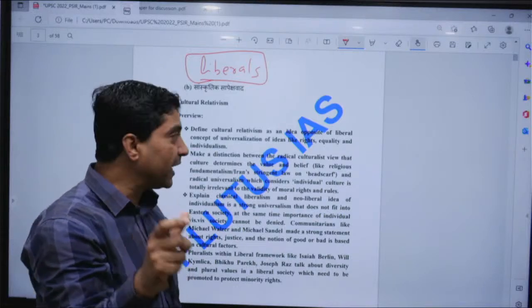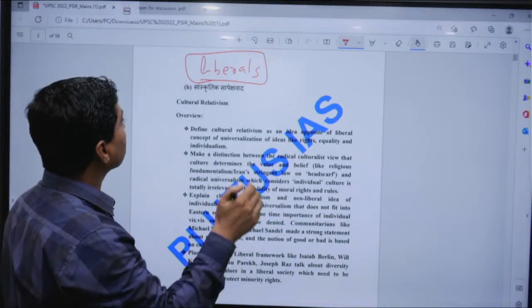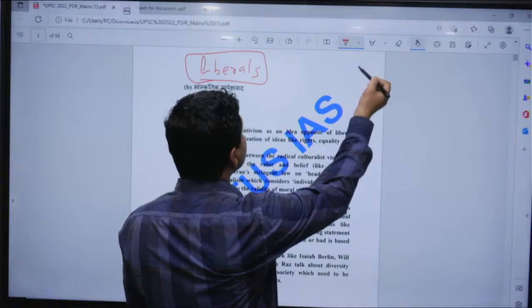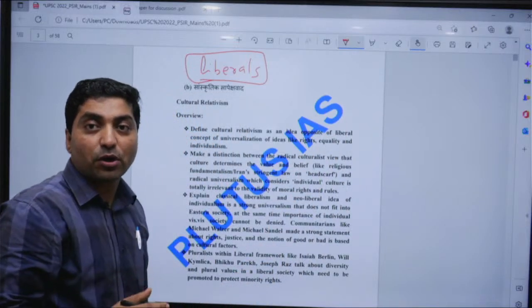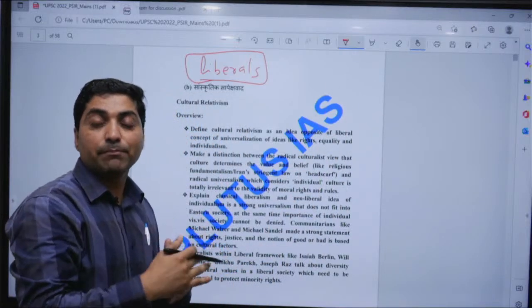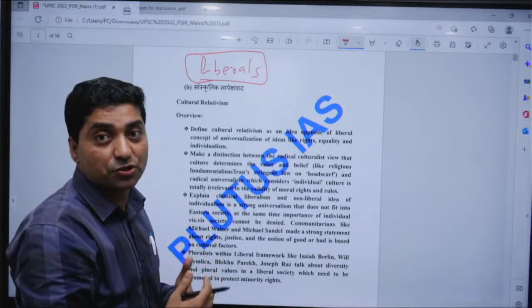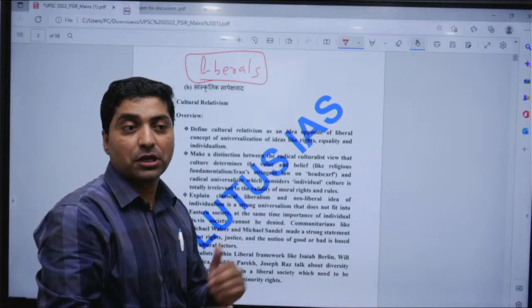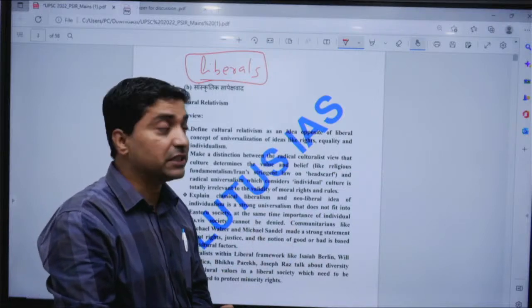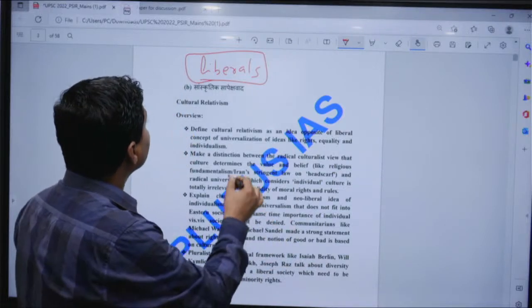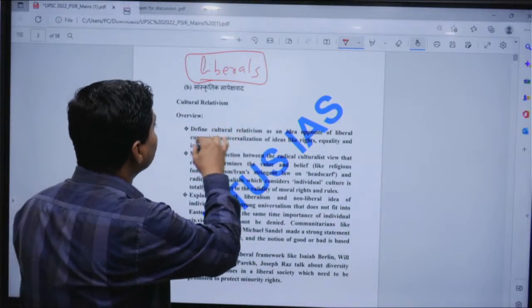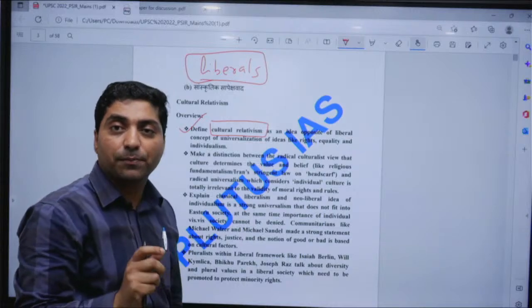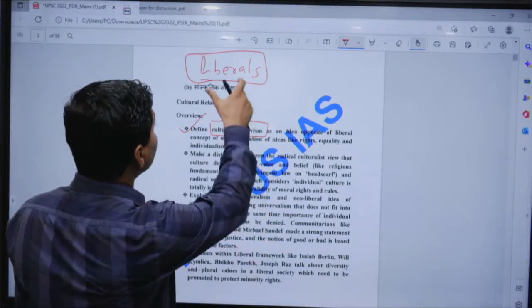Multiculturalists talk about cultural rights that should be preserved for minorities, linguistic groups, religious minorities, etc. Here one should define cultural relativism, which is just the opposite of the idea of liberals.